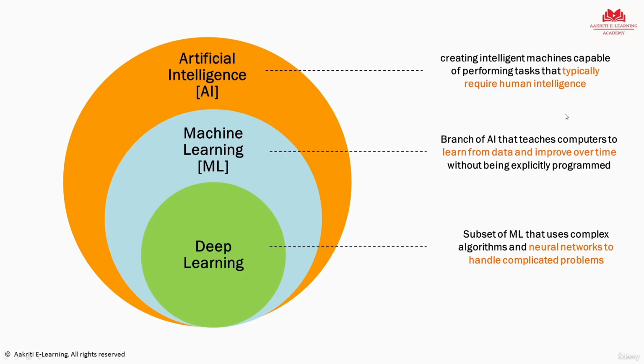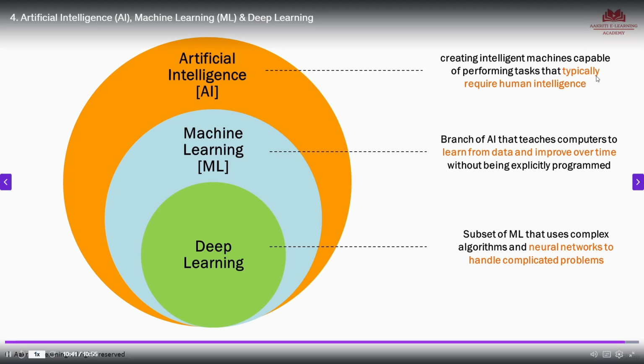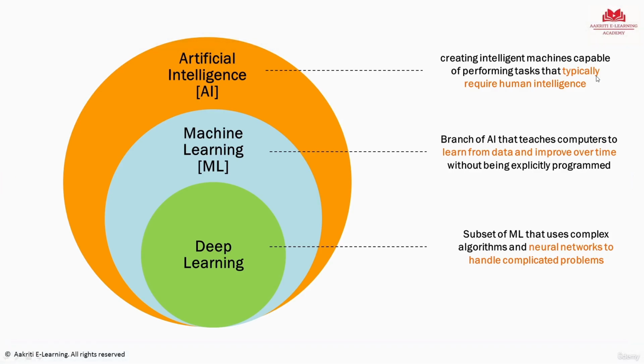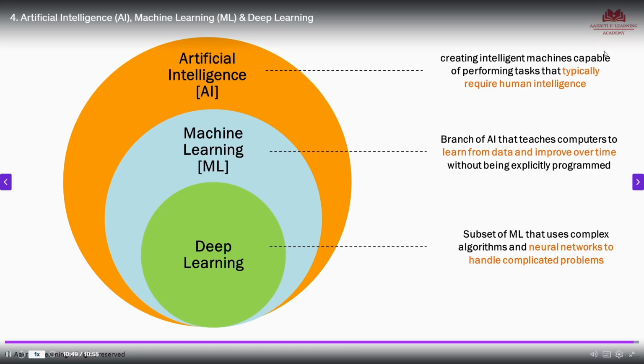It allows machines to learn and improve over time. And finally, we have deep learning, which is a subset of machine learning, and it uses neural networks to solve complex problems. So these were the three key topics that we wanted to discuss before we move forward and take another look at generative AI in much more detail. So with this sorted, let's go to the next video and take a deeper look.